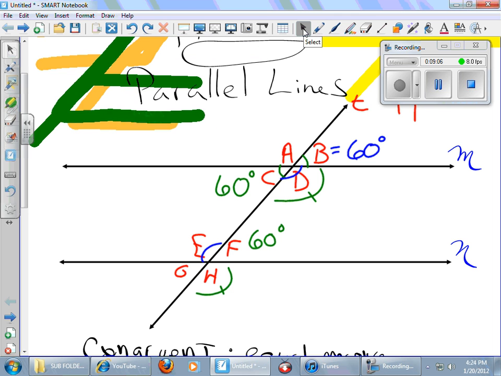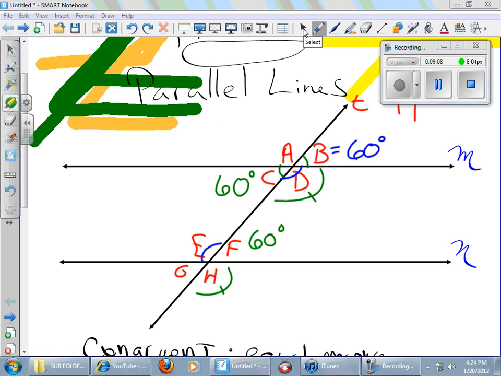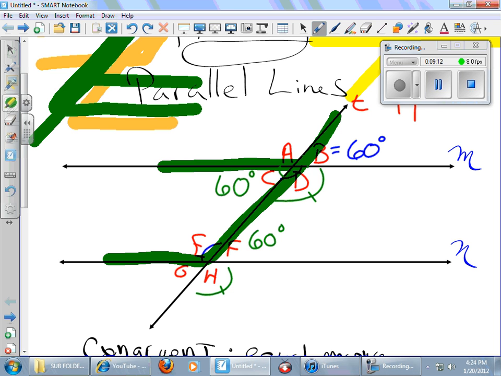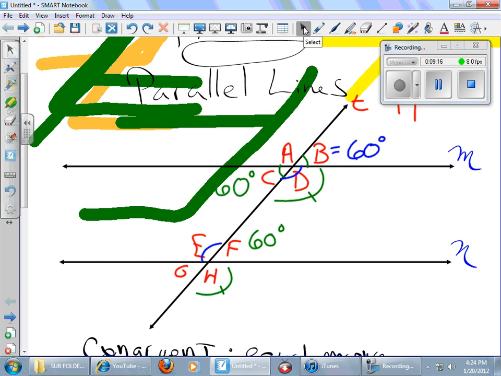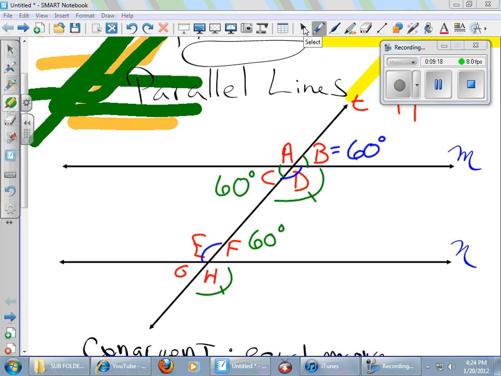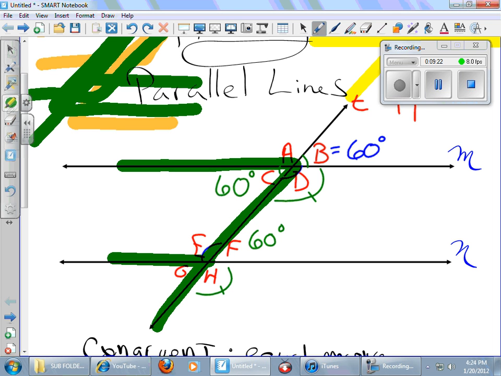Okay, so there's a backwards upside down F like this. In that case, A and E must be the same. And there's one more F in this picture. And this one is like that. Okay, and that means that C and G must be the same. Oh, C is 60. G must be 60.